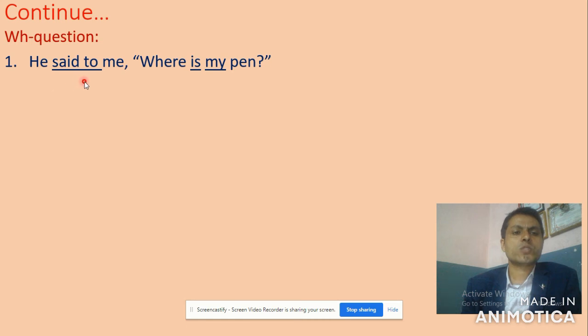Said to becomes asked, because it is a question mark. He asked me, okay, is a connective. What are we going to write here? In yes-no questions we wrote if or whether. Here we don't write this; we use the same WH word as a connective.